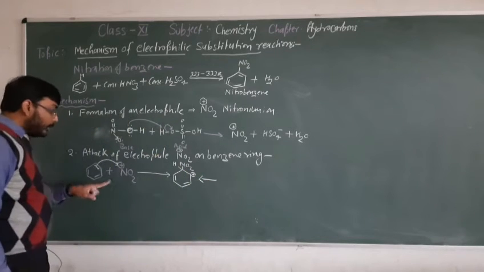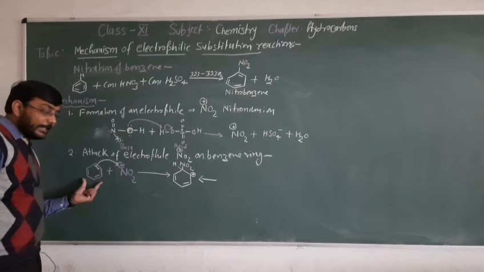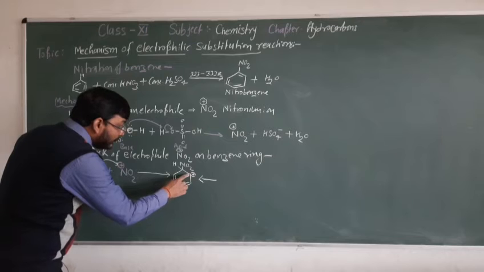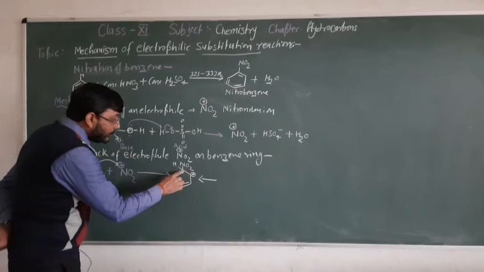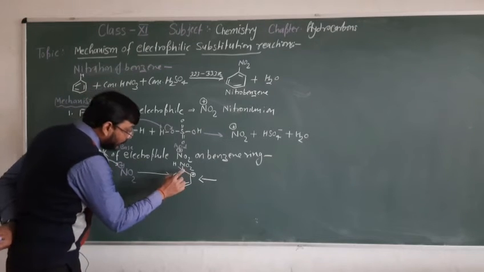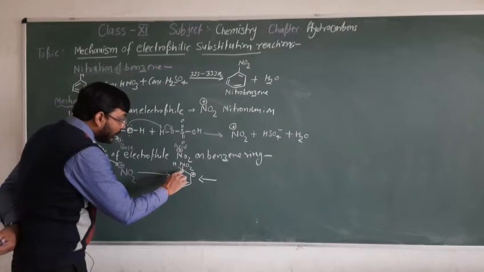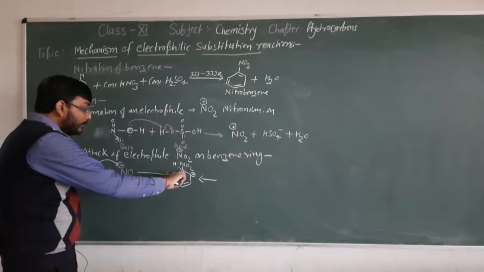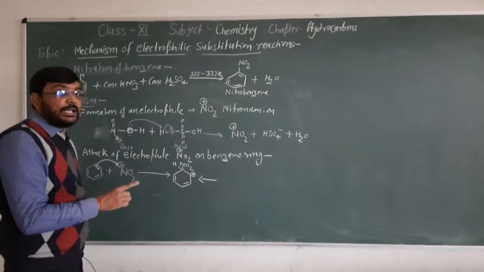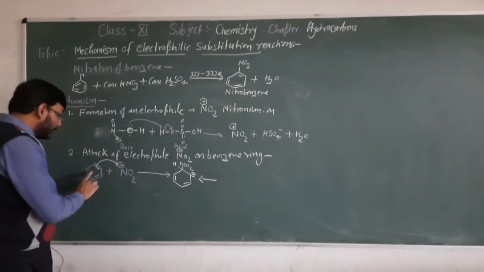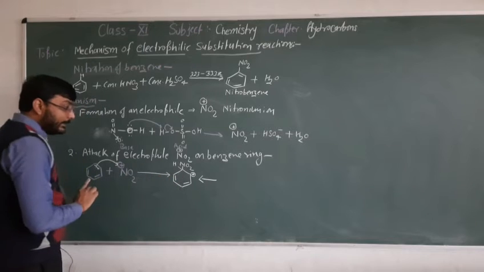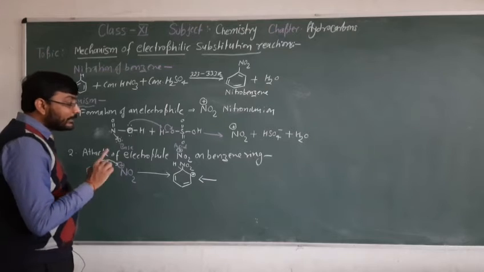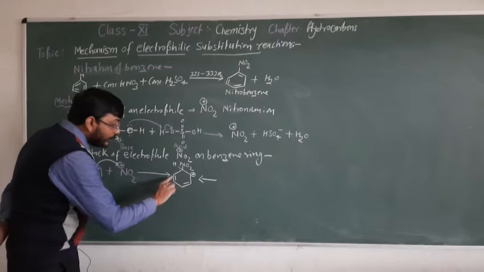Now observe closely: this compound is aromatic, but this one is non-aromatic. Because of the formation of this carbocation, this carbon is sp3 hybridized and remains sp3 hybridized. Here, the loss of aromaticity makes the system unstable, but it is somewhat stable due to conjugation.